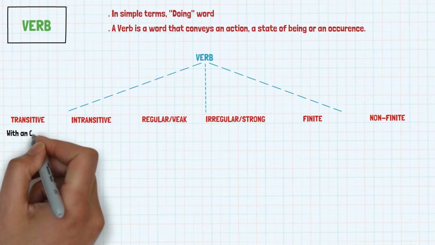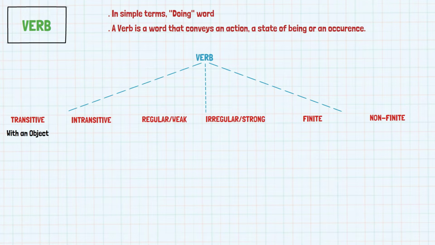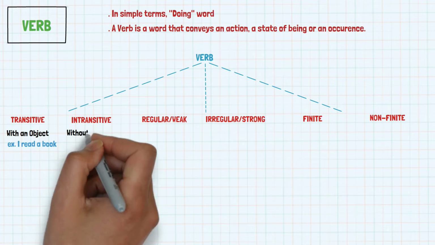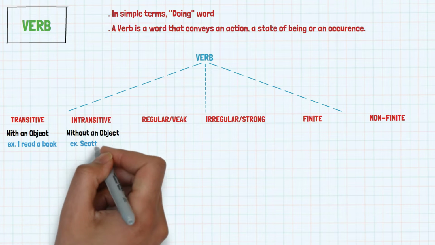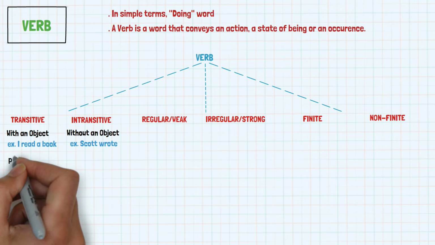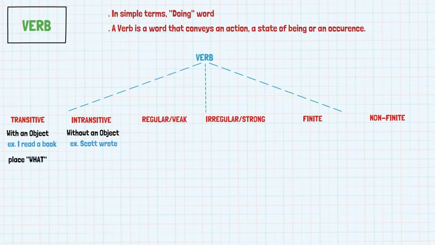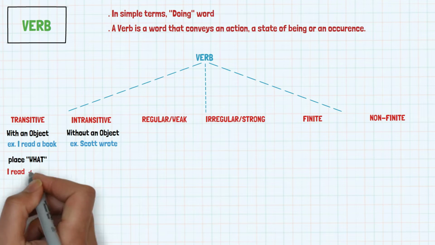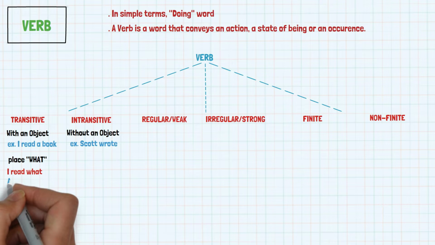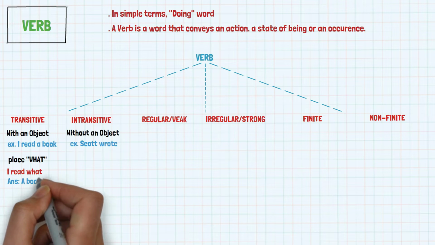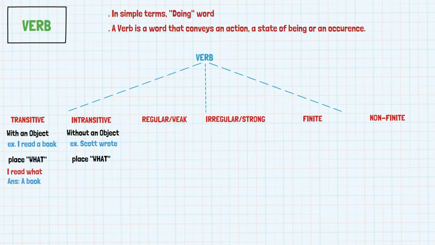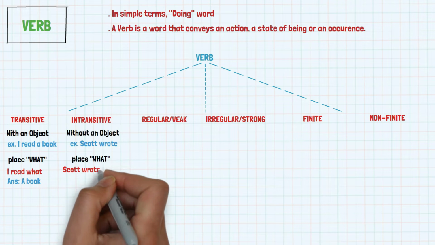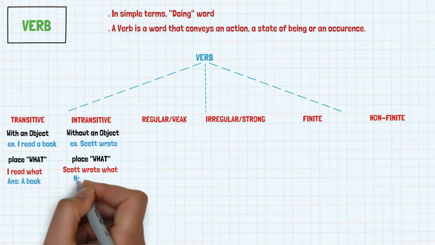Transitive verbs are those verbs that come with an object. For example, I read a book. Intransitive verbs are those verbs that won't come with an object. For example, Scott wrote. If we place what beside a verb, it will have an answer. For example, I read what? Answer is a book. For an intransitive verb, if we place what beside the verb, it won't have an answer. For example, Scott wrote what? There is no answer.